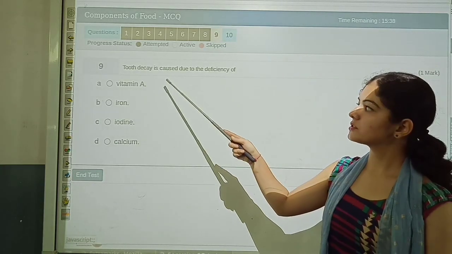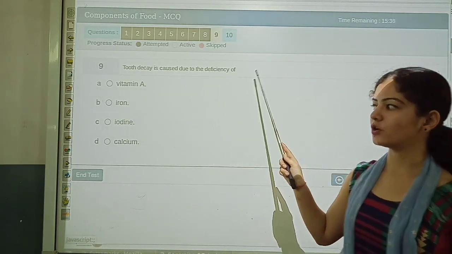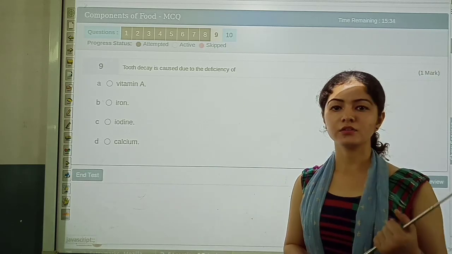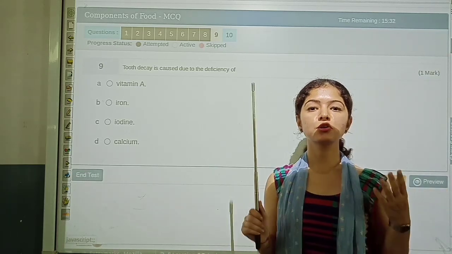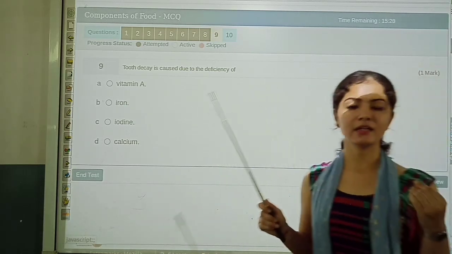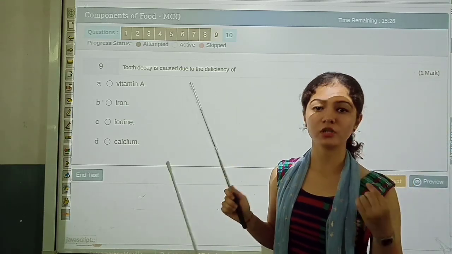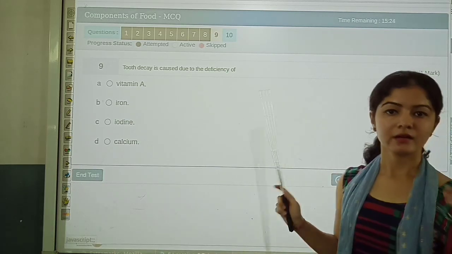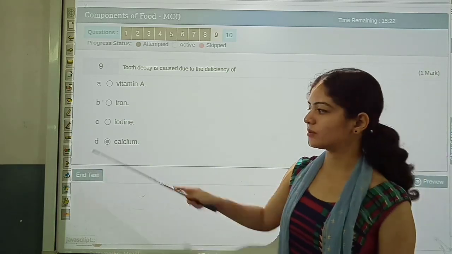Next question, tooth decay is caused due to the deficiency of. When we get tooth decay easily, when our teeth become very weak, it indicates the lack of what kind of nutrient? It indicates the lack of calcium in our diet.